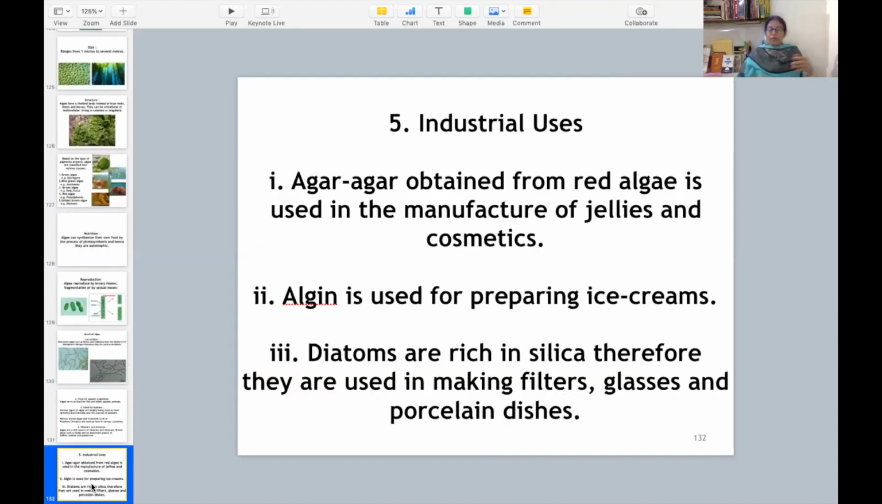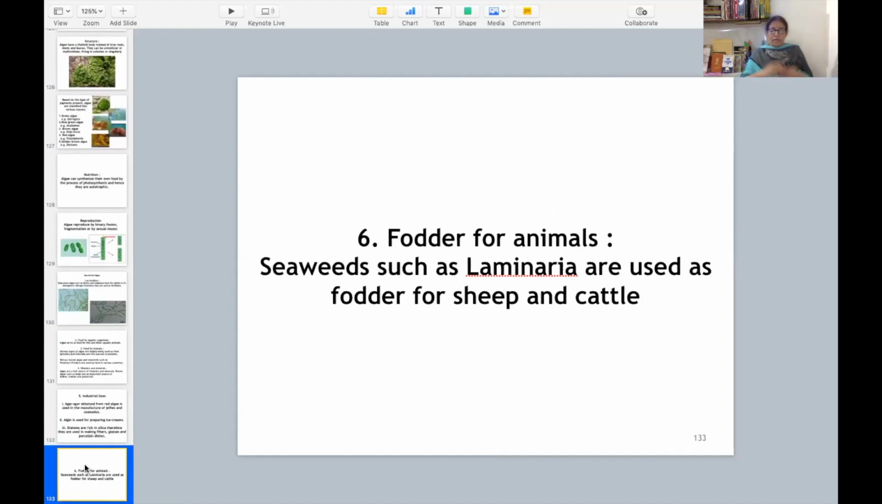Then what is the industrial use of algae? There is one substance, agar, which is obtained from red algae, which is used for the manufacturing of jellies and cosmetics. Then algin is also a substance which is used for preparing ice creams. And diatoms are rich in silica. Diatoms we have seen, that is golden brown algae. That is rich in silica, therefore they are used in making filters, glasses and porcelain dishes. Next is fodder for animals. Seaweeds such as laminaria, an example of algae, is a seaweed and it is used as fodder for sheep and cattle.